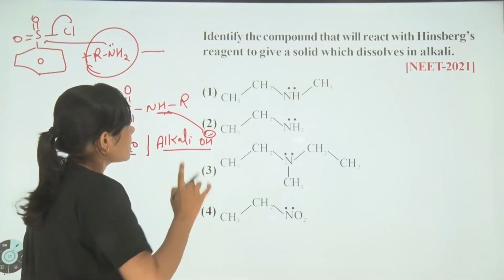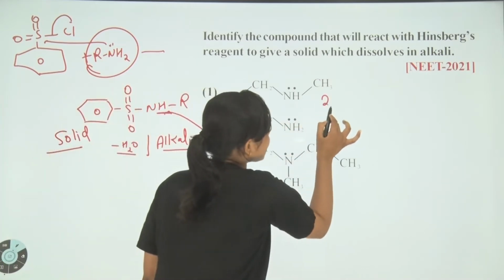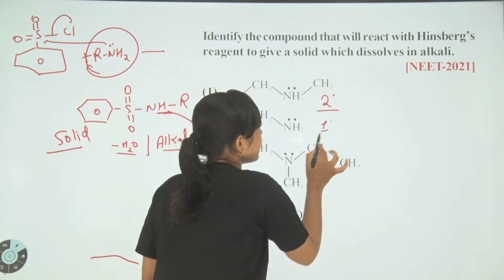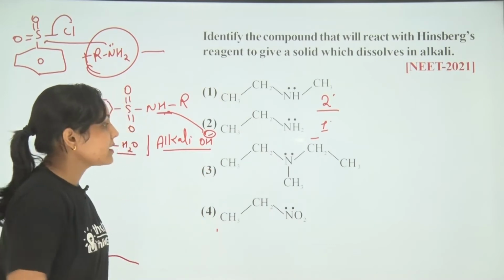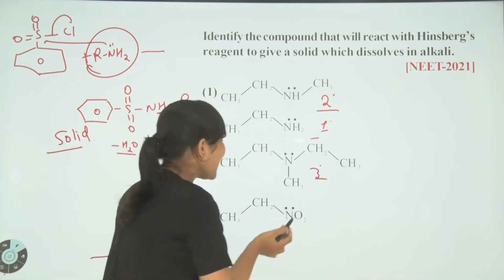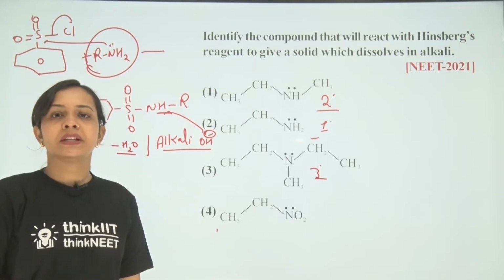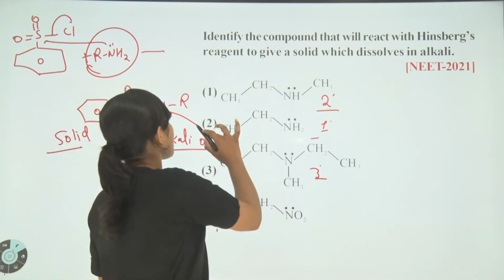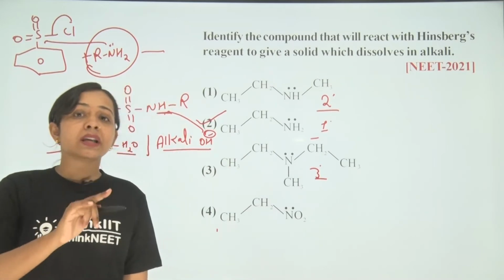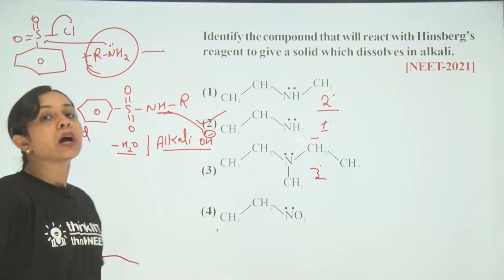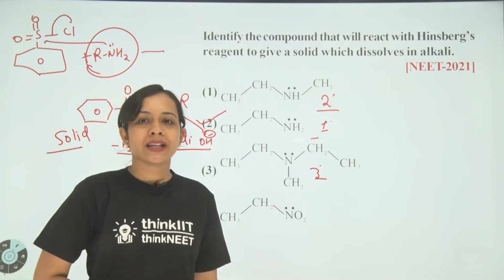Now in option 1, this is a secondary amine. In option 2 you can see that this is a 1 degree amine. In option 3, this is a 3 degree amine, and this is the nitroalkane group. The nitroalkane group does not react with the Hinsberg reagent in any case. So option 2 is the correct answer, because a 1 degree amine will react with the Hinsberg reagent and form the solid which dissolves in alkali. So option 2 is the correct answer.